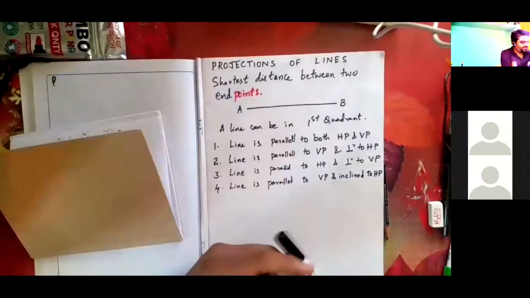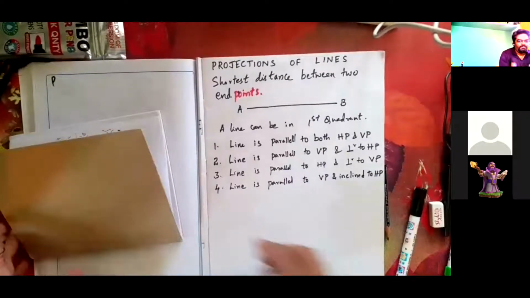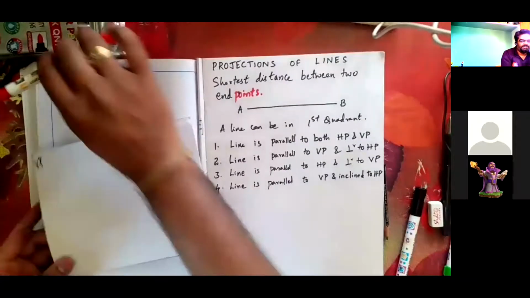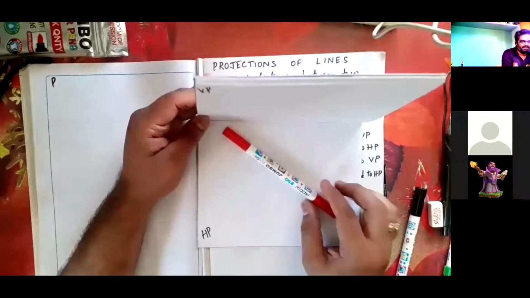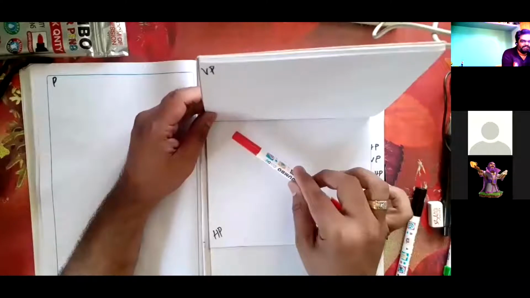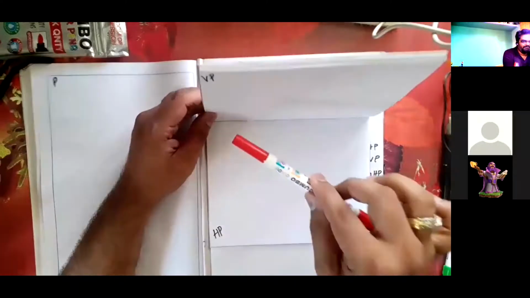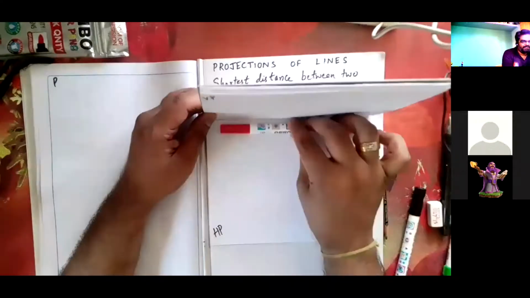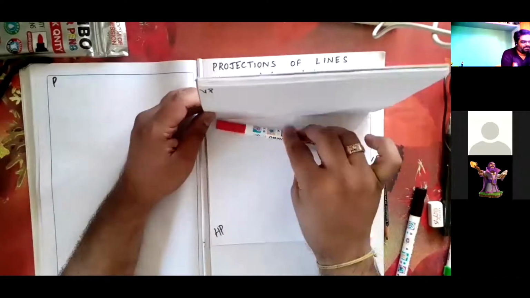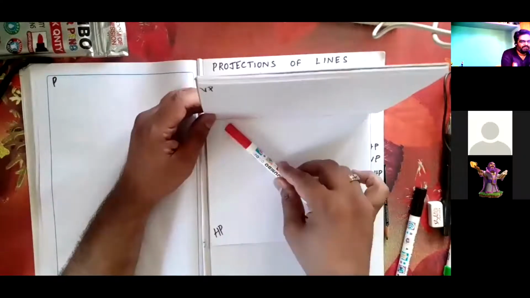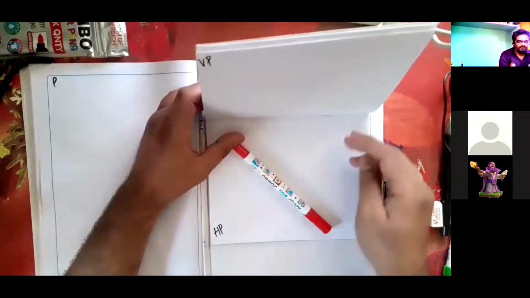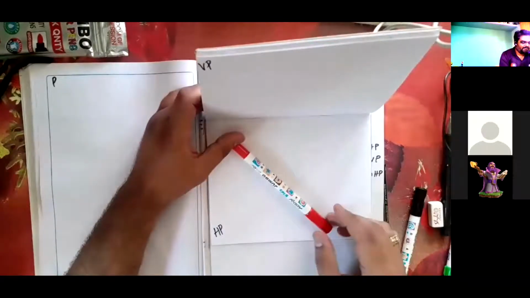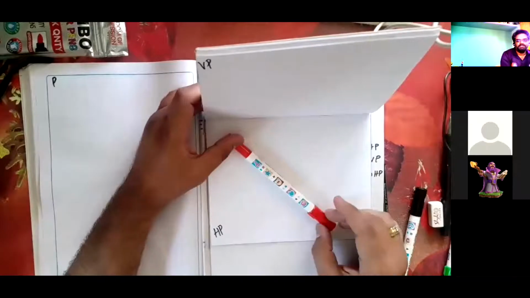Similarly, the fifth condition, it is parallel to HP. I'll imagine like this. So parallel to HP. Anyhow, it is parallel. At any distance, it is parallel. 0 degree to VP, 10 degree, 20 degree, 30 degree to VP. One endpoint is a bit nearer to VP. So 30 degree inclined to VP, it is present, but parallel to HP.